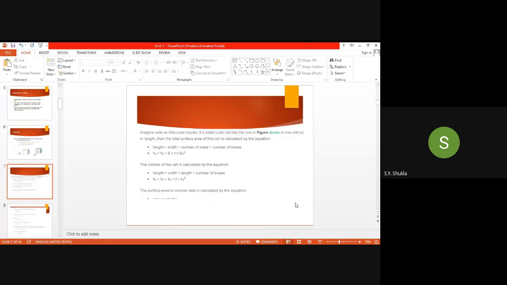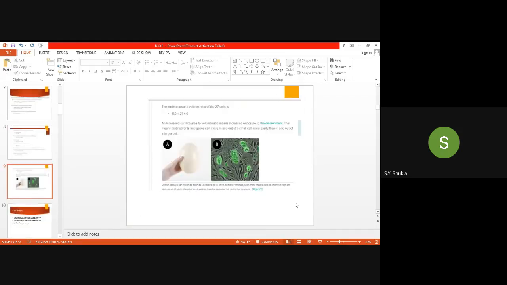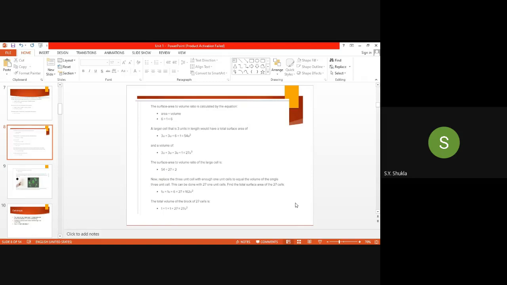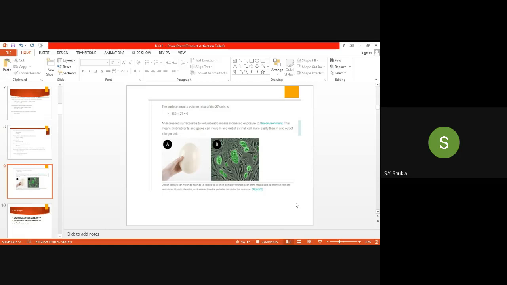Two, because maximally our cell should absorb the material into it. From the calculative point of view, everybody knows that the surface area should be large as compared to the volume. And why should it be large? Because of the absorption of material from inside to outside and outside to inside.